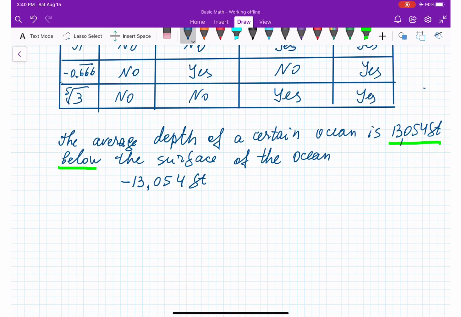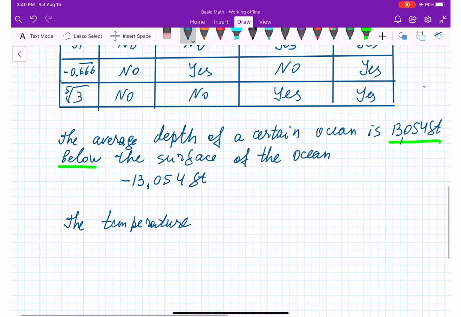And one more example, the temperature. The temperature falls 12 degrees Fahrenheit. When we say the keyword falls, it means it's going down, right? So it's going to be negative 12 degrees Fahrenheit.